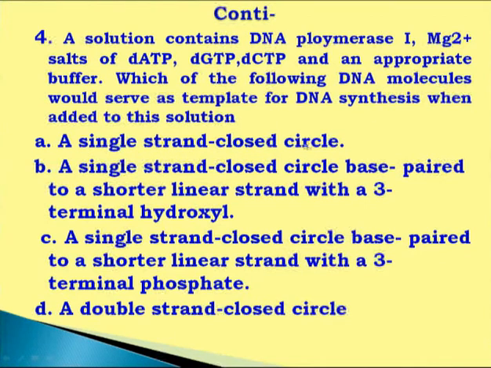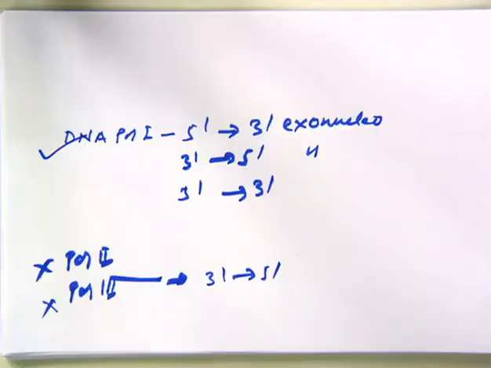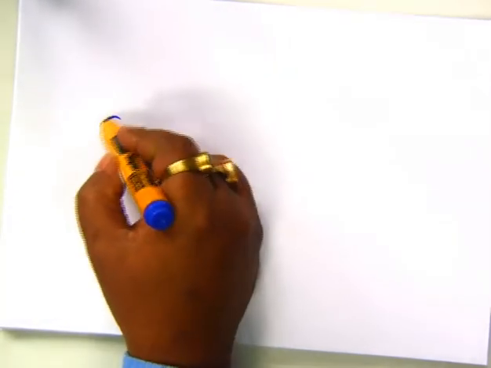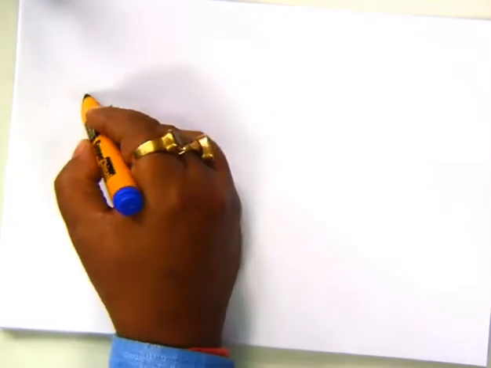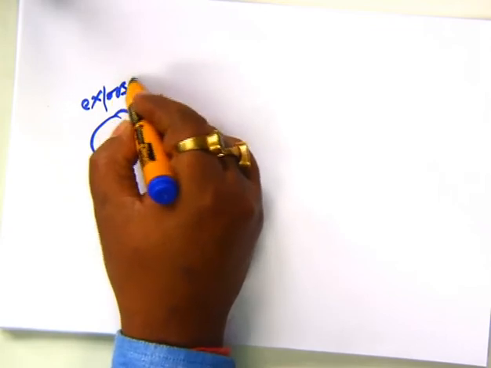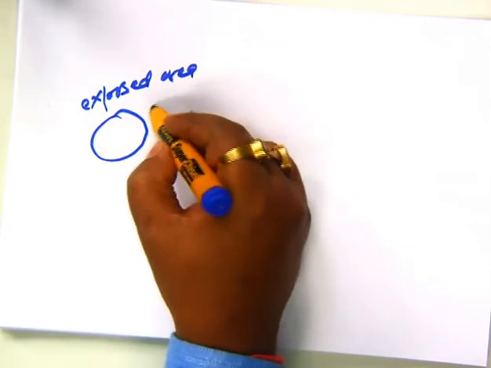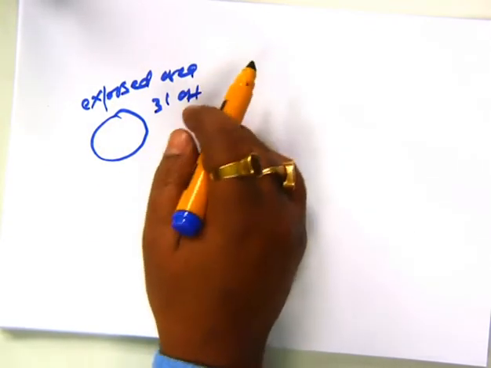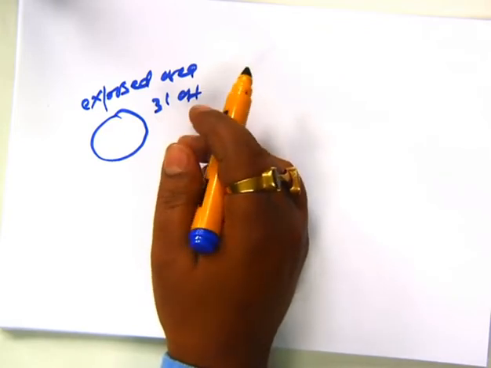A single strand closed circle: this one is not possible. We can see on Teletop, a single strand closed circle does not have any exposed area, so there will be no 3' OH group, no question of primer binding.